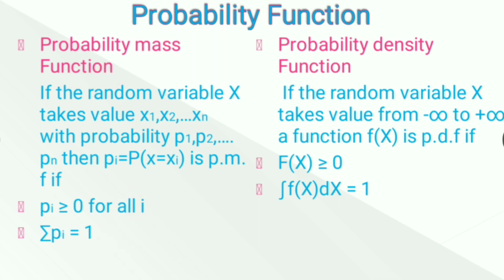In the case of a continuous random variable, we have the probability density function and it should have these two properties. And always remember that they represent the probability of the random variable at any point. So these probability functions represent the probabilities of the random variable at any given point.